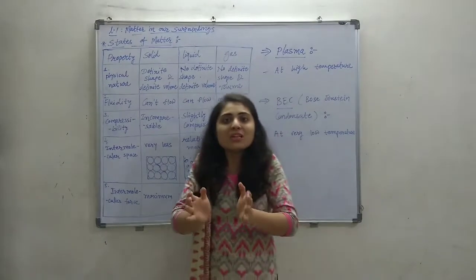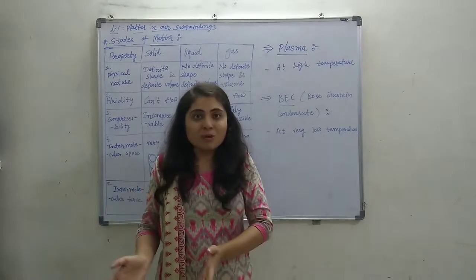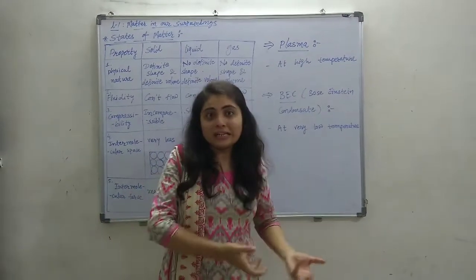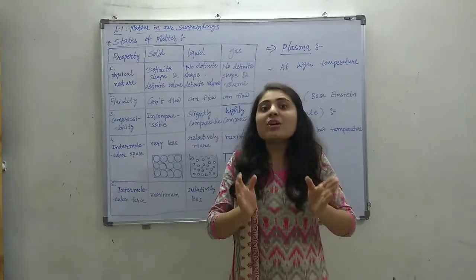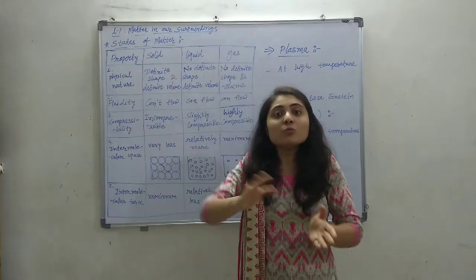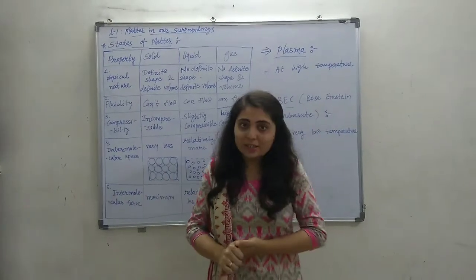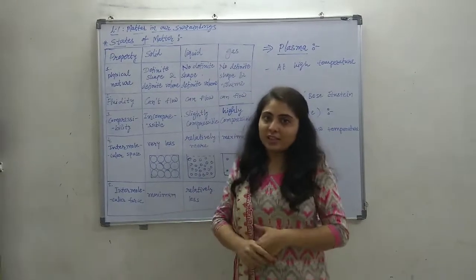So 100 milliliter of water remains 100 ml of water only, whether we are taking it in a glass or any other container. It doesn't change the volume in any container we take, but it doesn't have definite shape. It takes the shape of the container.